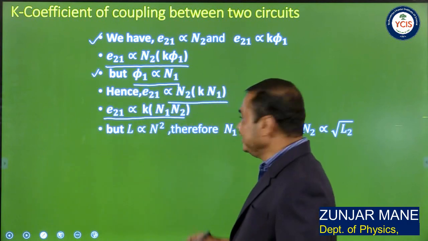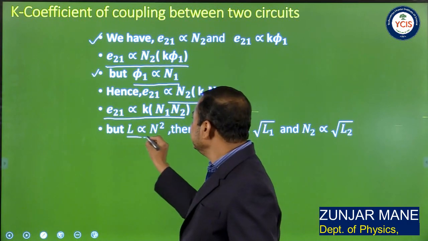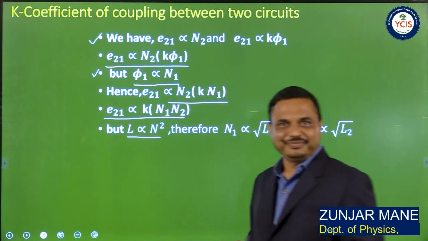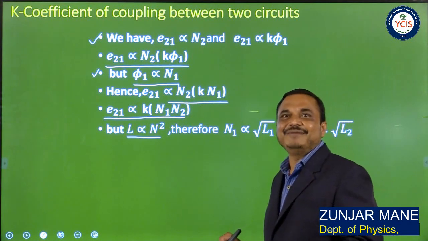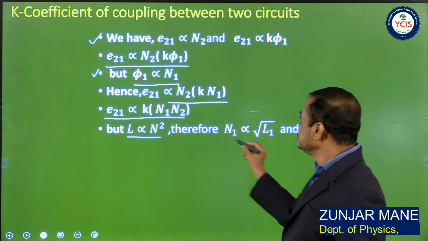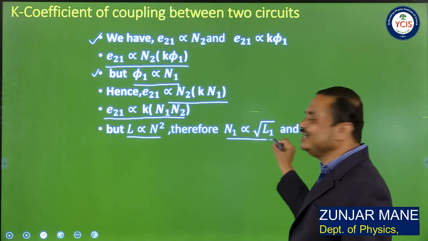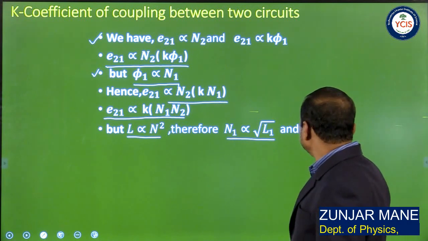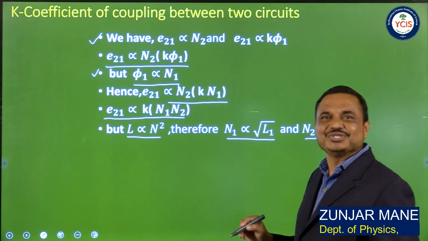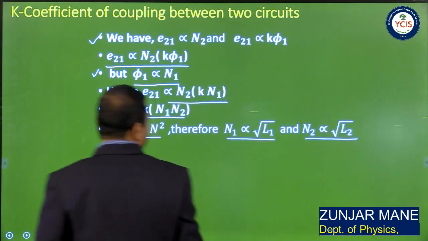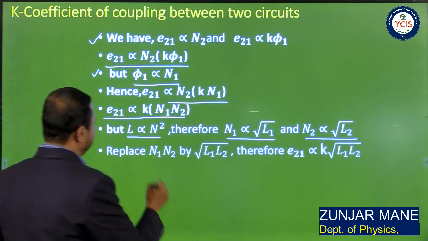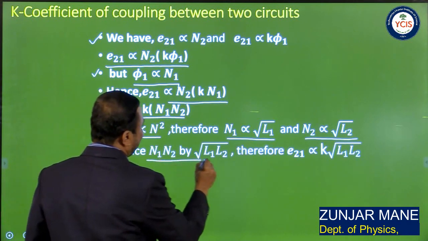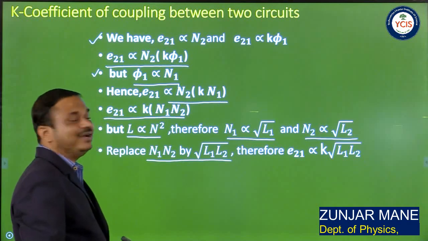But the self inductance L is directly proportional to N square, the square of the number of turns. So we can write N1 is proportional to square root of L1 and N2 is directly proportional to square root of L2. So we replace N1 N2 by under root L1 L2.